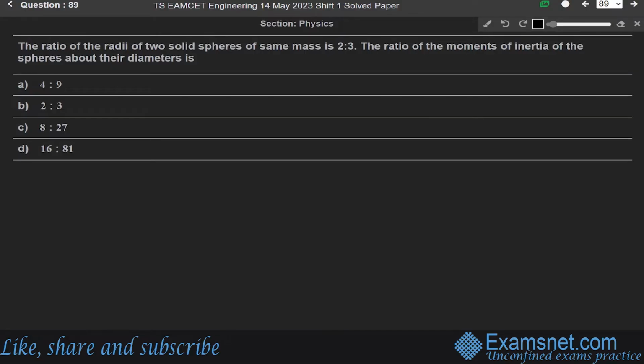So in this question, we have to find the ratio of the moment of inertia. First of all, we are given the ratio of the radii of two spheres, meaning R1 over R2 is 2 by 3. Let us say this is equation 1. Since both are solid spheres, the masses will be the same for both solid spheres.